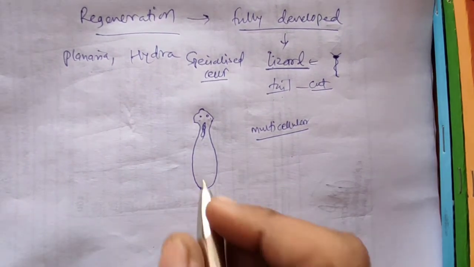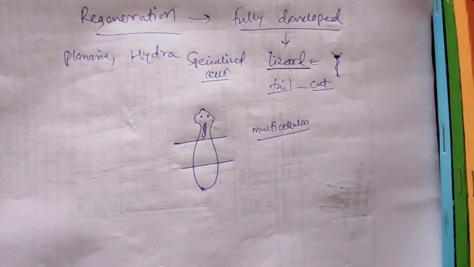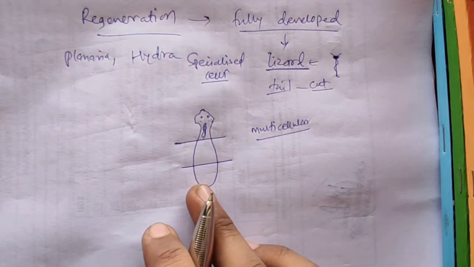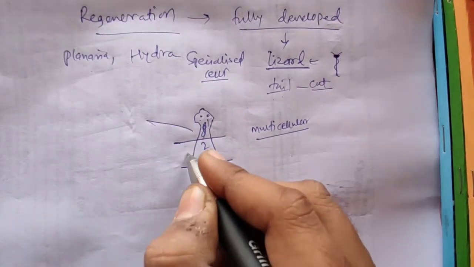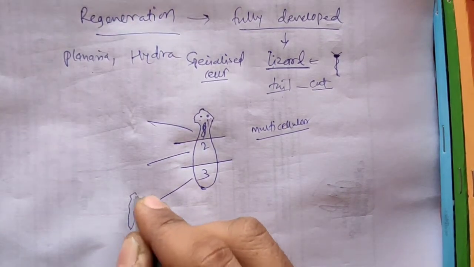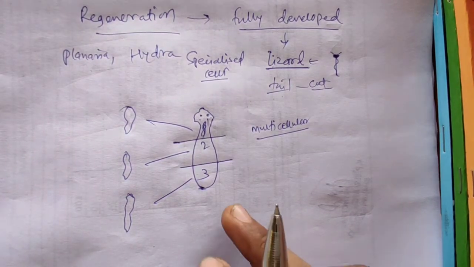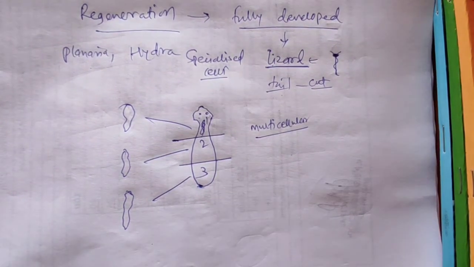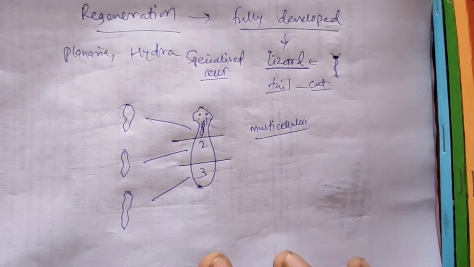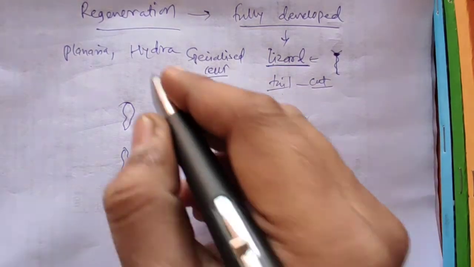If this Planaria gets cut into these three parts, all three parts will produce new Planaria. If the body gets cut, it will produce a new organism from each and every part of the body. This happens in Planaria, and it can also be used by Hydra.